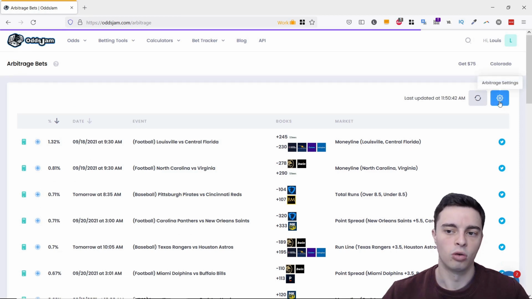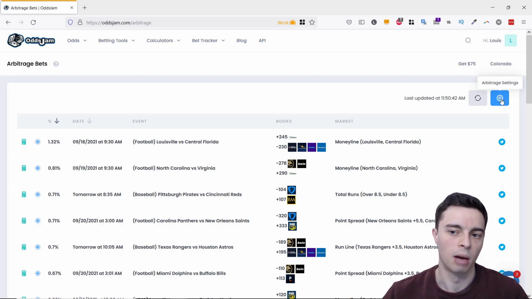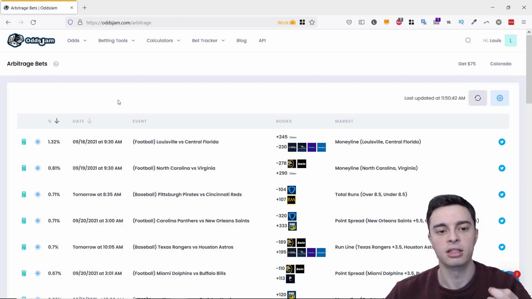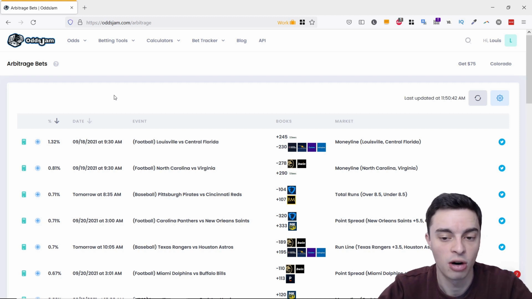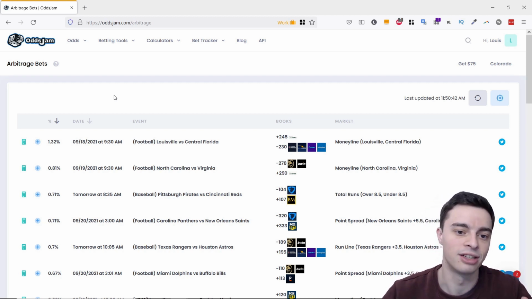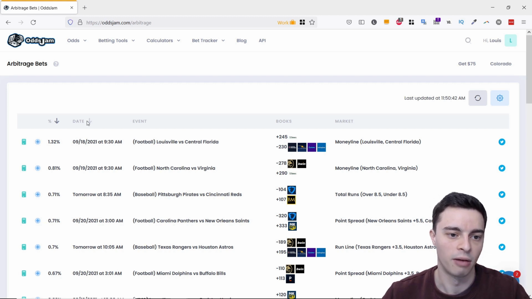And you can click on this little cog icon over here to adjust a couple of different settings for this particular arbitrage betting software. You can tweak a few things. OddsGem probably doesn't have quite as many filters and options as the European arbitrage betting software I've looked at on this channel, but they still have a pretty decent number. And overall, I quite like this interface, the ability to click on these individual bets and then get an arbitrage betting calculator straight away with the odds preloaded in there, which is very nice.